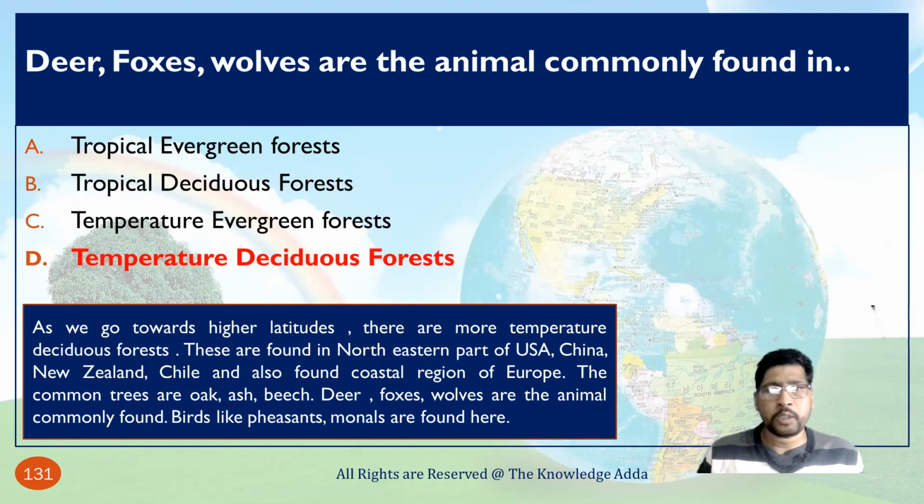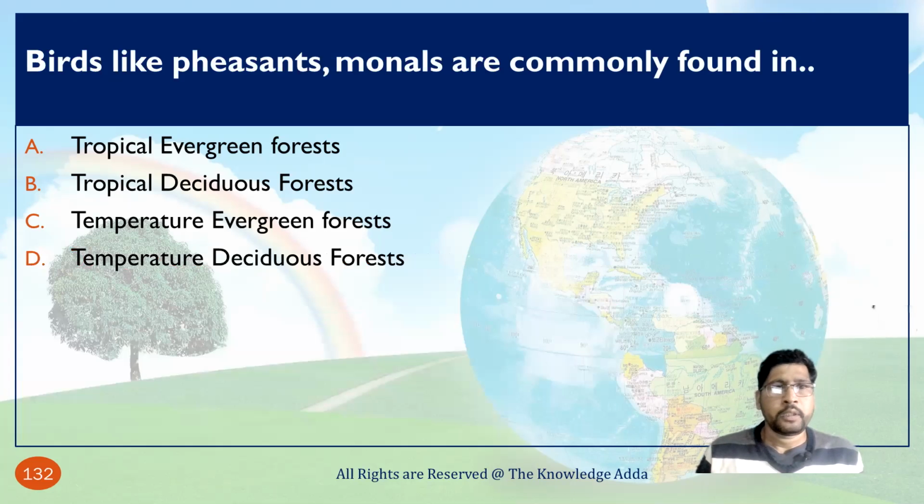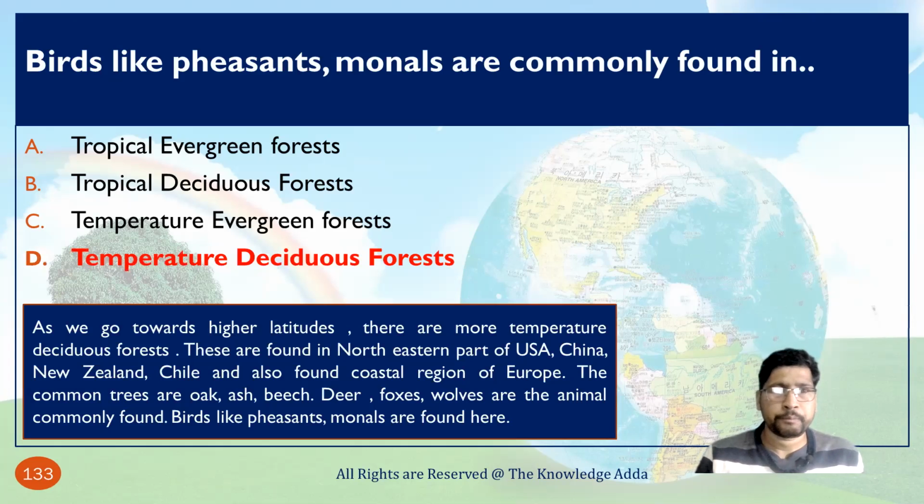The common trees are oak, ash, beech. Deer, foxes, wolves are animals commonly found here. And birds like pigeon and monal are commonly found in temperate deciduous forest.